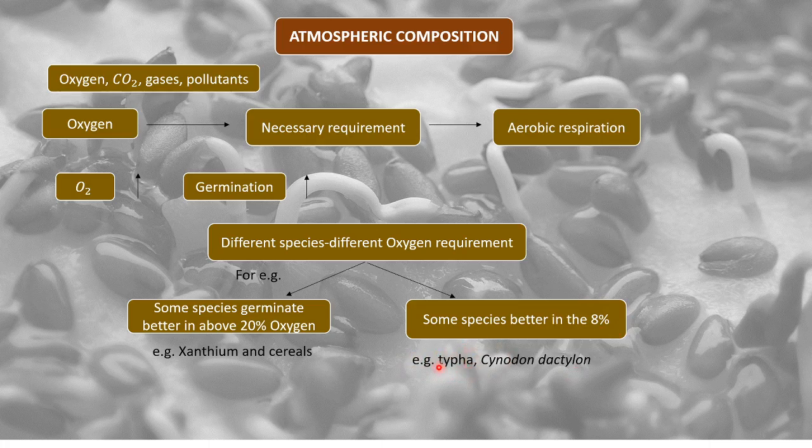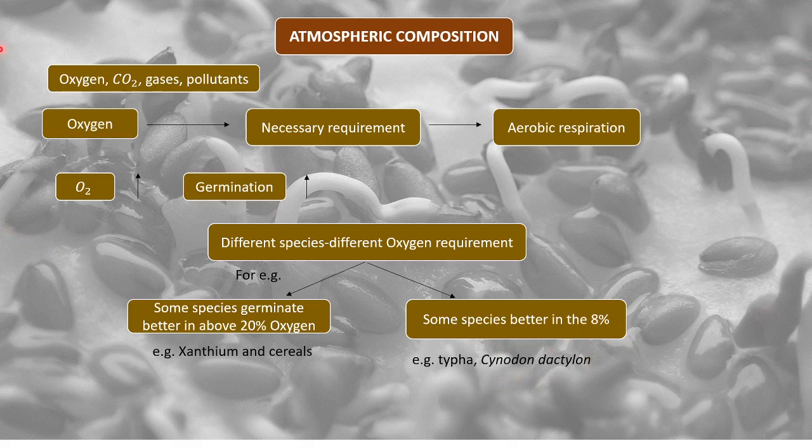We have understood this in the hydrosere and xerosere part, where Typha is a plant whose roots are in water and the whole body is outside the water, right? So they are growing in a kind of condition where oxygen might not be completely available. So these species can grow better in 8% oxygen also, and Cynodon dactylon is a grass, right?